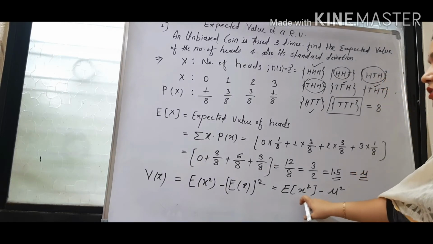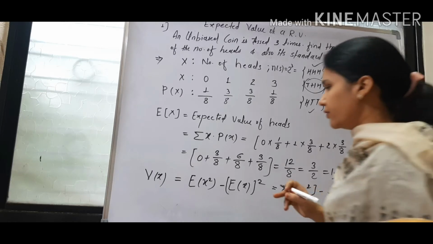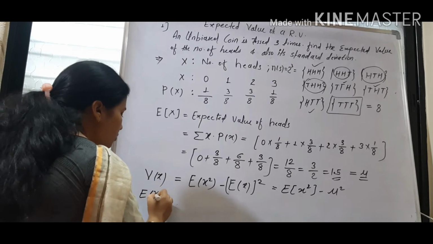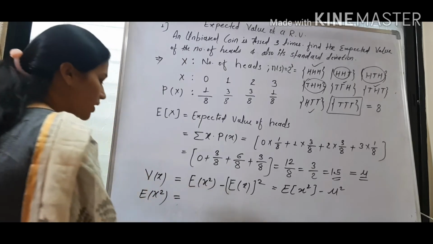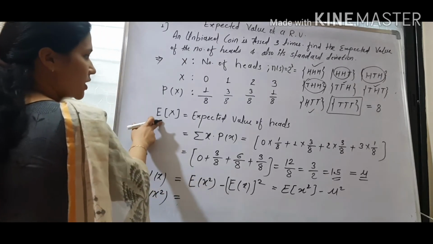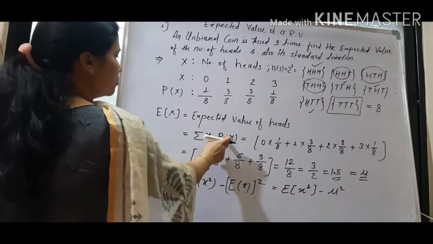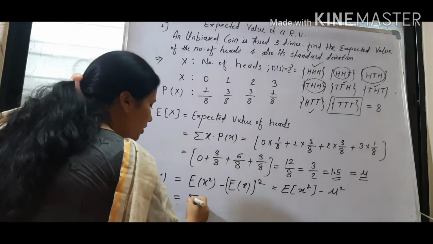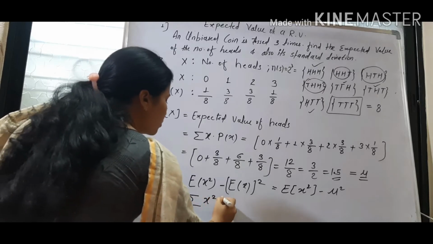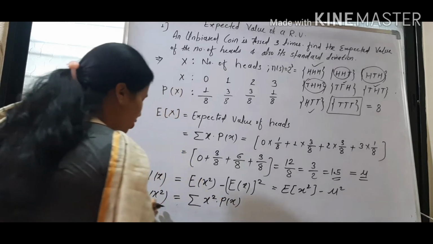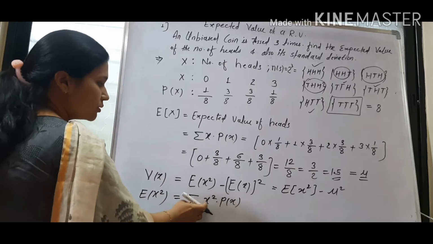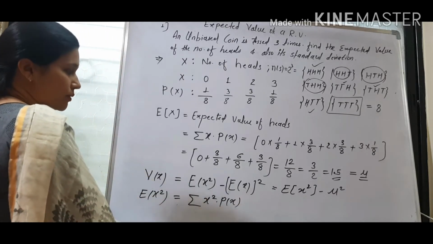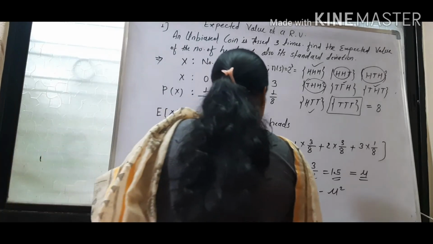But expectation of x square is not given. So for expectation of x square, we have to write the next formula. What is expectation of x square? Expectation of x square is equal to, if expectation of x is summation of x into p of x, then expectation of x square will be summation of x square into p of x. The term whose expectation you want, write it inside the summation as it is and then multiply that with its probability. So write here the values.